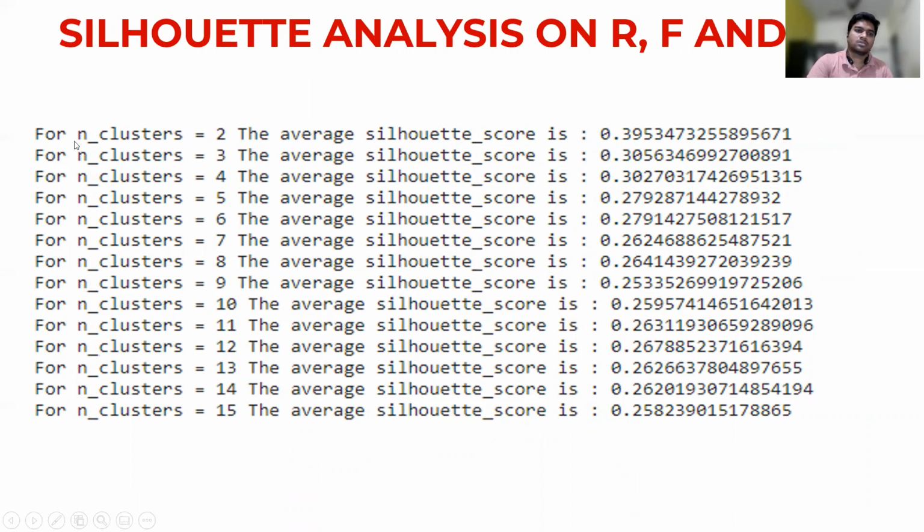Here we can see clearly that if you take the number of clusters as 2, then the score is 0.39. If it is 3, it is 0.30. When it is 15, it is 0.25. Here we can see the number of clusters is inversely proportional to the silhouette score, because when the clusters increase, the score decreases.